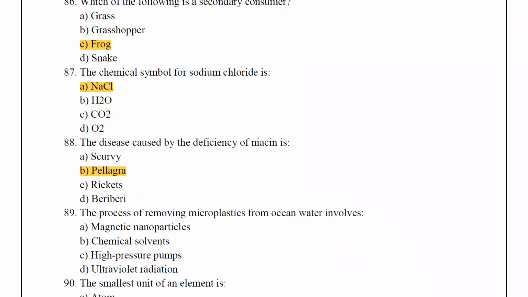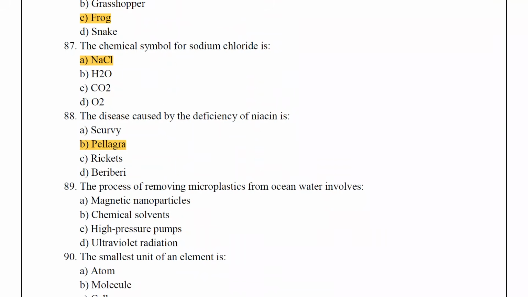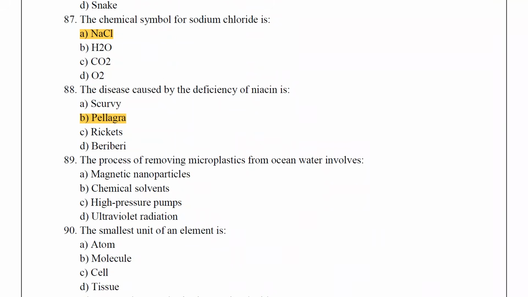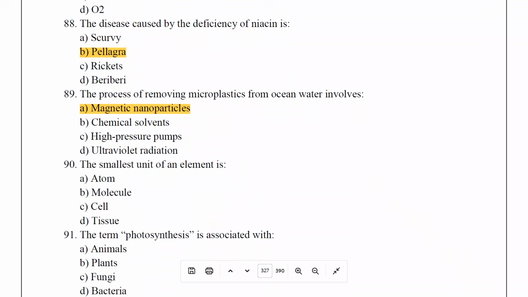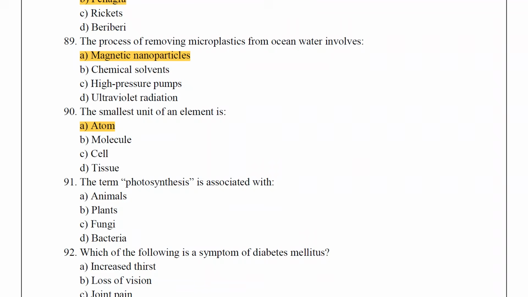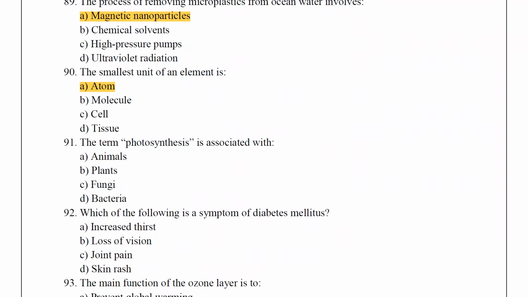The process of removing microplastics from ocean water involves magnetic nanoparticles. The smallest unit of an element is the atom. The term photosynthesis is associated with plants.